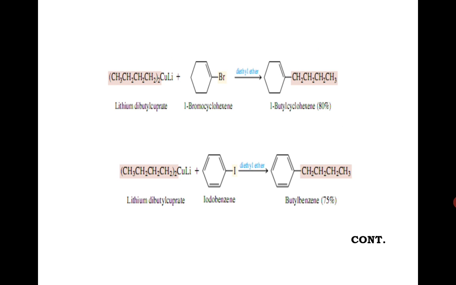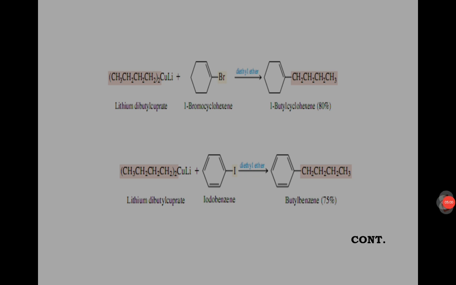In this reaction, we see that vinyl halides and aryl halides are known to be very unreactive in SN2 reaction, but they react with lithium dialkyl cuprate and they produce these products. We will be continuing on this topic in the next lecture. So thanks.